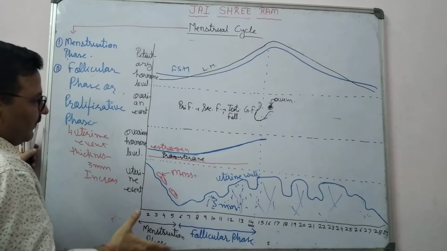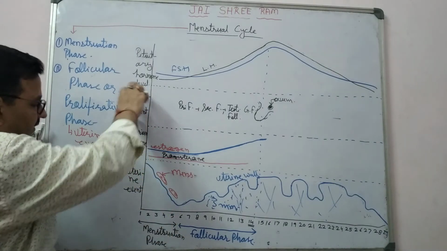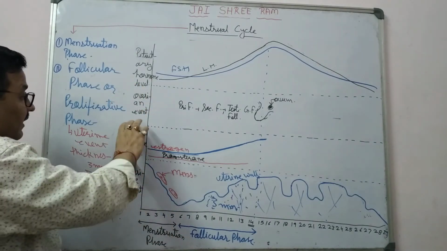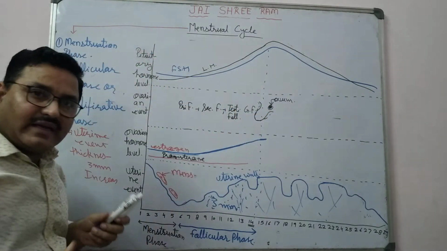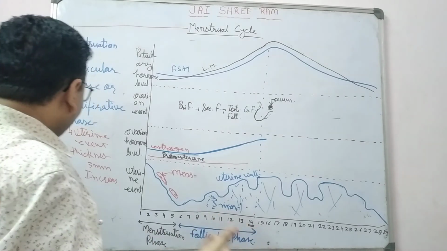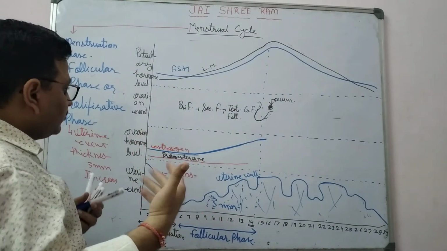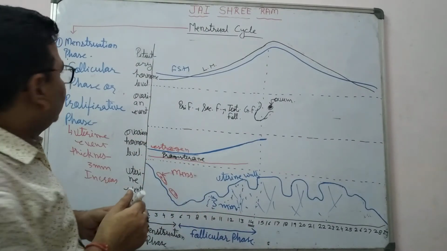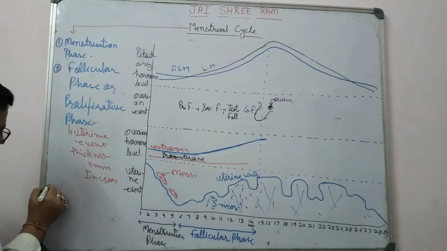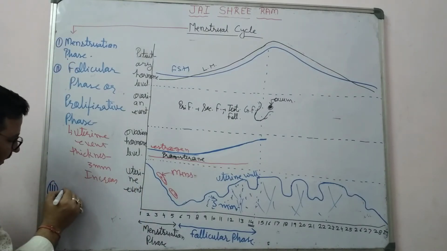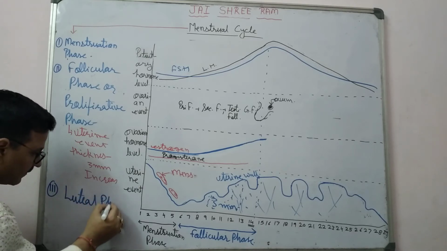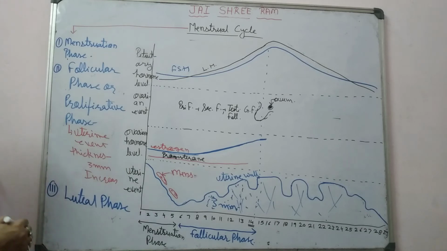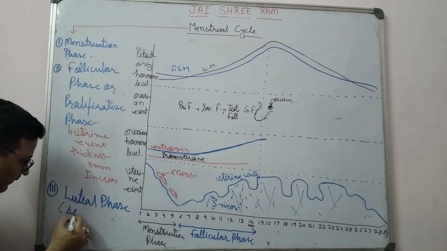So in the follicular phase, you have to know the ovarian event, uterine event, and level of ovarian hormone and pituitary hormone, how it will change, कैसे ये चेंज होगा. इसके बाद जो दूसरा यहाँ पे एक इवेंट आता है, दैट इज नोन एज थर्ड वन, ल्यूटियल फेज. Luteal phase. Okay, this is also known as secretory phase.